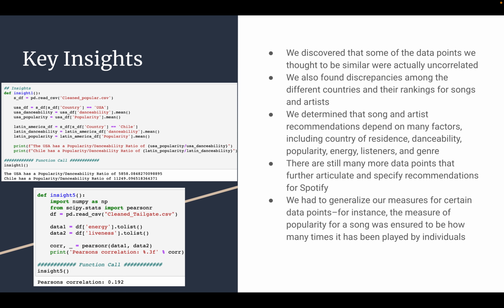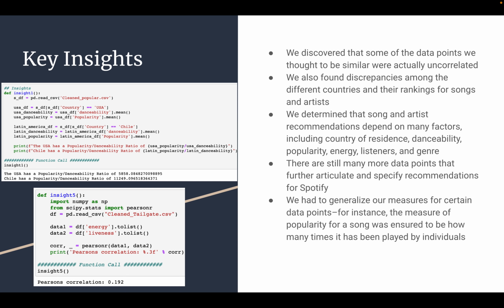Some key insights we gathered were that some of the data was thought to be uncorrelated, as we saw with the energy and liveliness of songs. We also found some discrepancies among different countries for their rankings and artists, depending on how they prioritize different factors in the songs and how they're ranked.